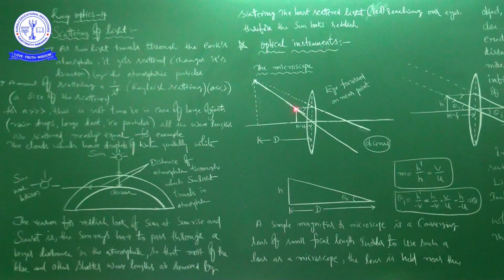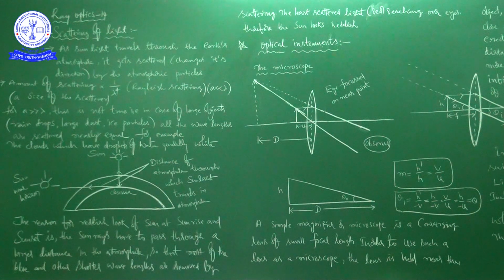Already you know that the rays which form a virtual image, we represent with dotted lines. So this is correct, but this is also a dotted line. Keep in mind, it is the virtual image. Because of this simple microscope, because of this convex lens, we got a virtual, erect and magnified image.